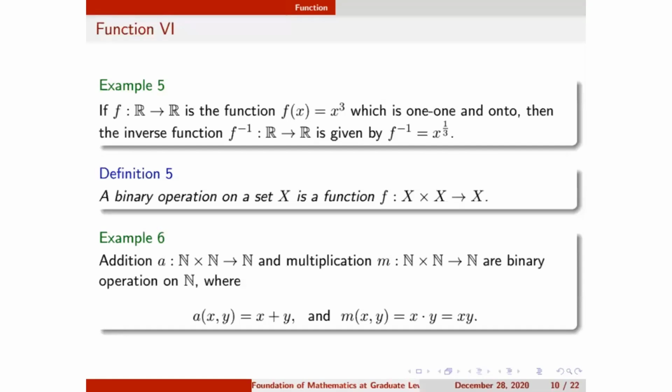So this is a 1-1 function, and in the same way I can show it is an onto function, because I can take any element from the codomain R and find its pre-image, which is the cube root of that number, which will again be in R. So the inverse function for this cubic function will be the cube root of x. So f inverse is the cube root of x.